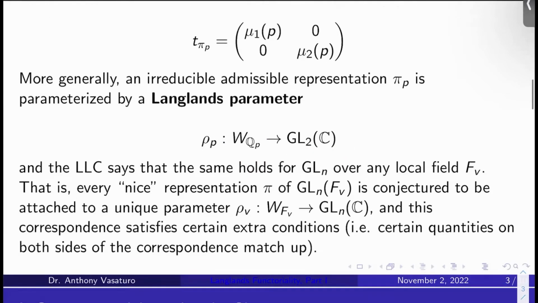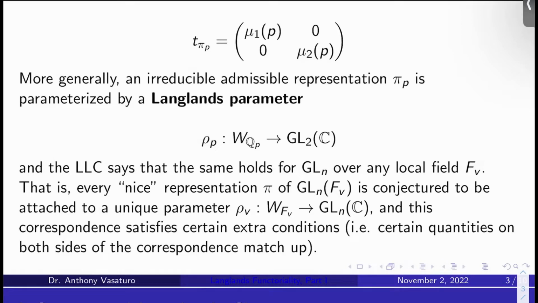And what does the LLC, local Langlands, say? It says that the same thing actually holds for GLN over any local field, which we'll call F sub v. In summary, every nice representation pi of GLN of F sub v is conjectured to be attached to a unique parameter rho sub v from W sub F sub v, the local Weil group of F at v, to GLN of C. And it's not just that these things match up, it's that certain quantities on both sides of the correspondence, like epsilon and L factors, match up.